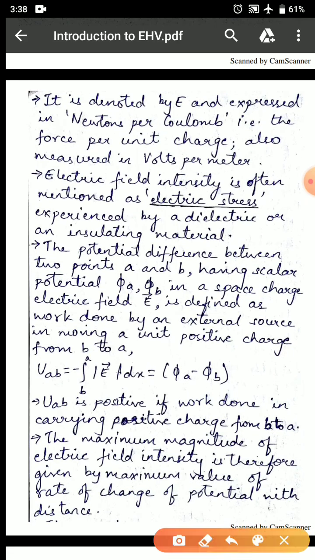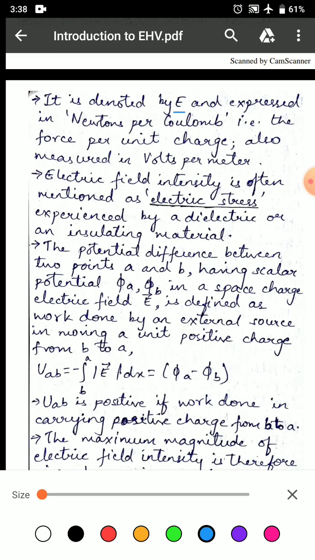It is denoted by capital E and expressed in newtons per coulomb, that is the force per unit charge, also measured in volts per meter. The electric field intensity is often mentioned as electric stress experienced by a dielectric or an insulating material.